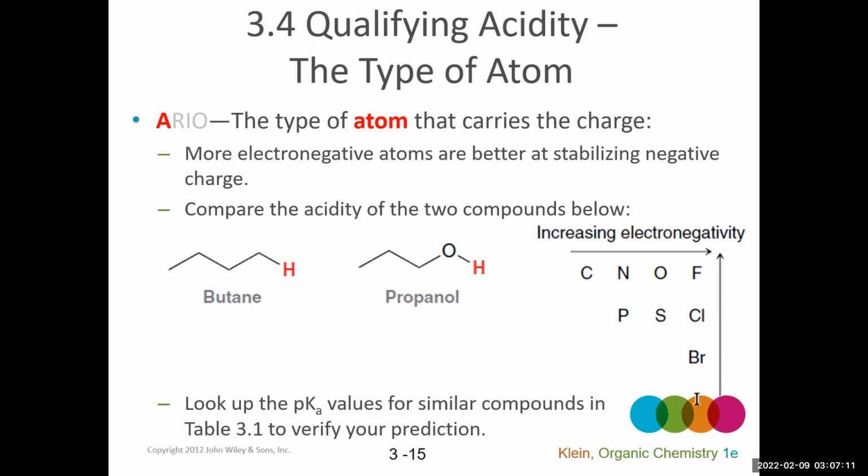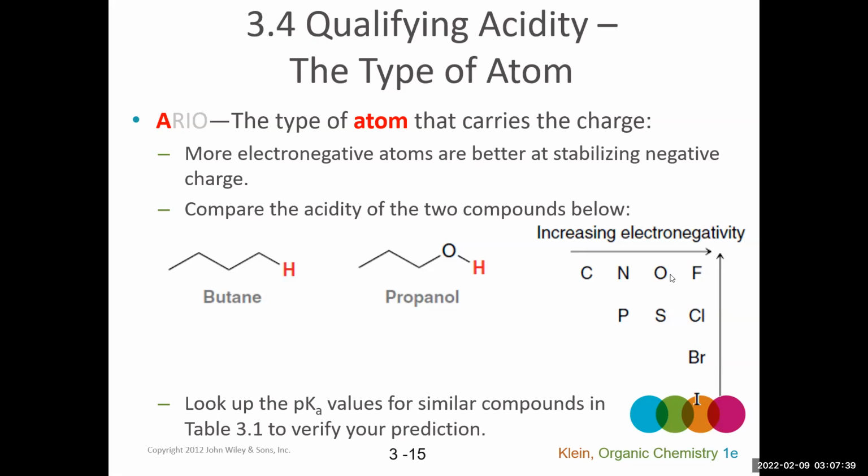And we talked about the fact that an oxygen atom can better stabilize an extra electron and negative charge due to its enhanced electronegativity compared to carbon. So electronegativity is definitely an important factor here. And we know that for atoms in the same row, if the atom is more electronegative, it can more effectively stabilize a negative charge.